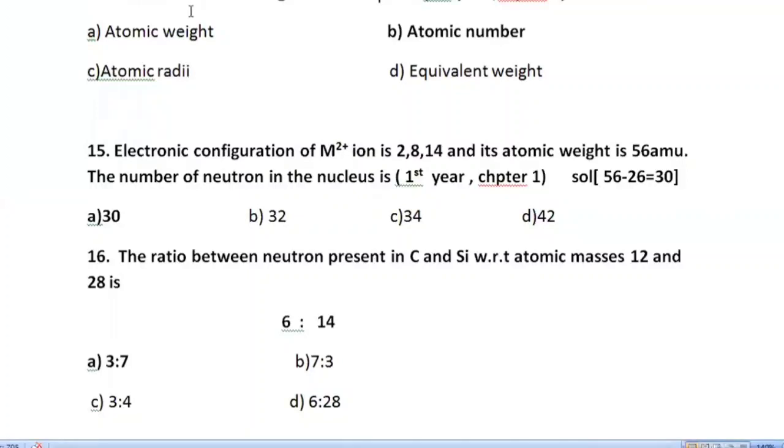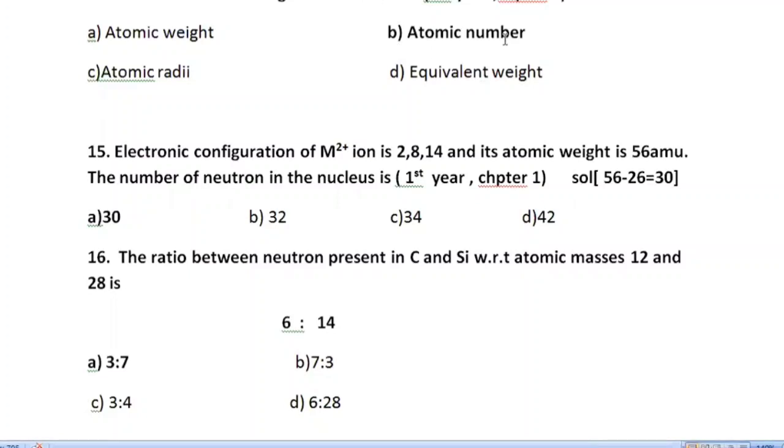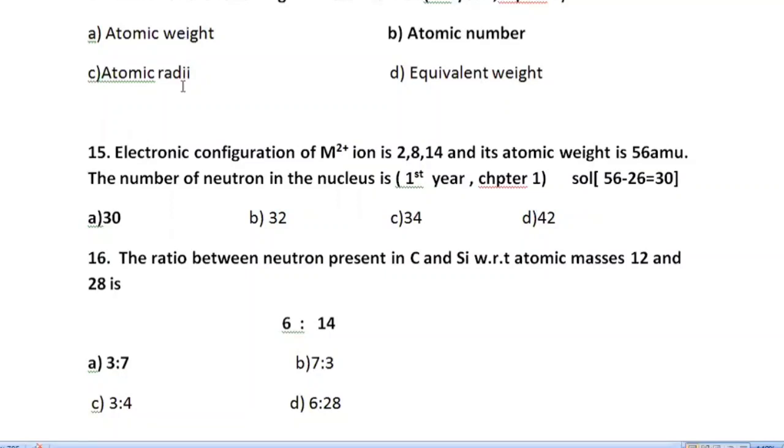14th MCQ is, which of the following is a whole number? Atomic weight, atomic number, atomic radii, equivalent weight. You know that among these four, atomic number is the whole number, because in the periodic table hydrogen has atomic number 1, helium 2, and so on. The atomic number is a whole number. All other three are in fractions, or you can say in decimal points.